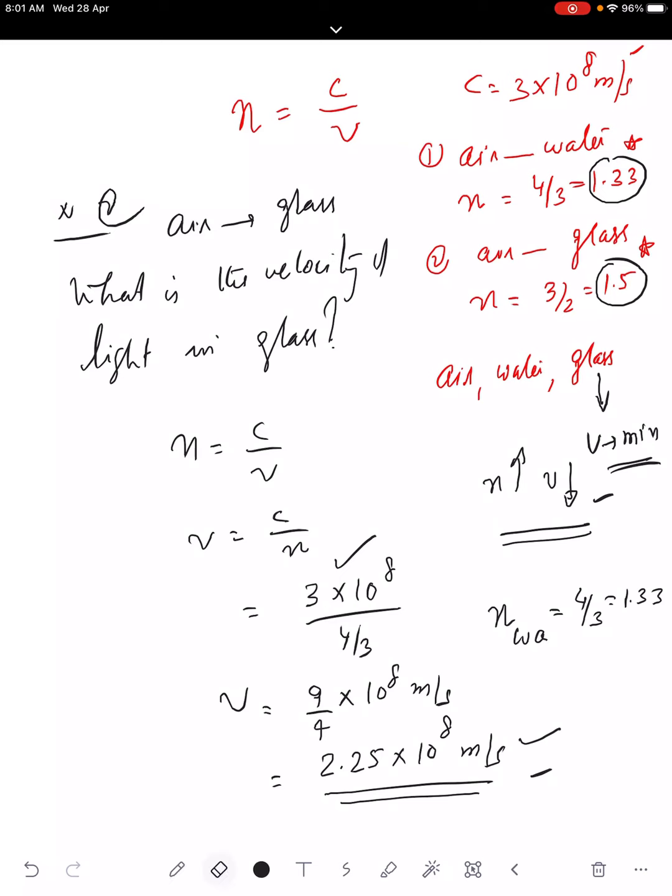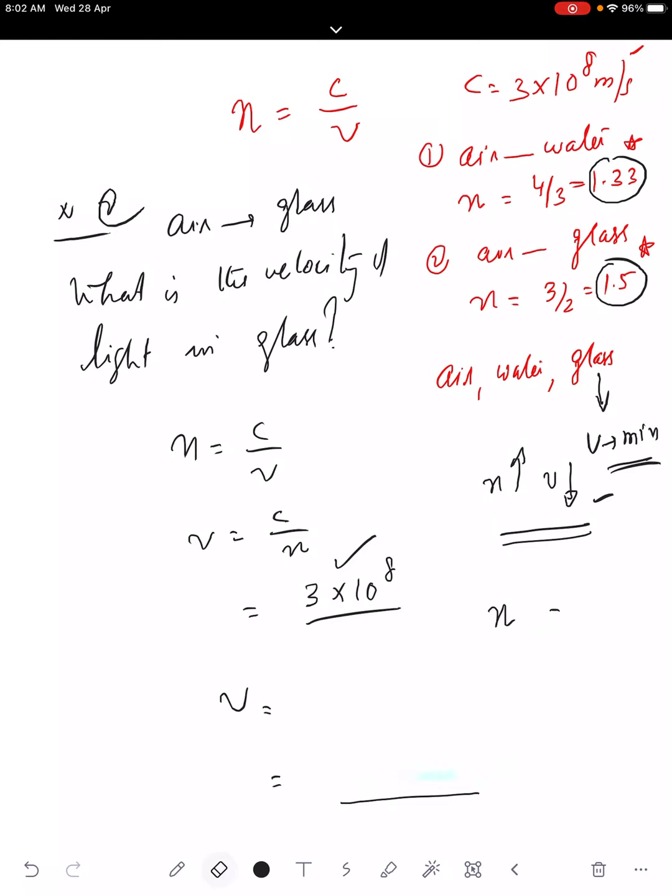Now, what are the things you have to change here? Instead of 4 by 3, here you have to write the change. So, n equal to 3 by 2, that is equal to 1.5. This is the refractive index of glass with respect to air. So, here n we write as 3 by 2.